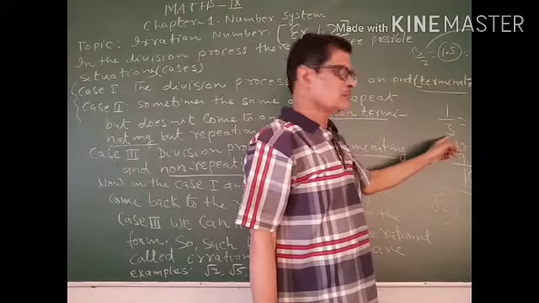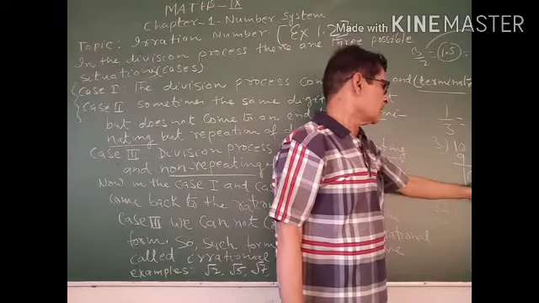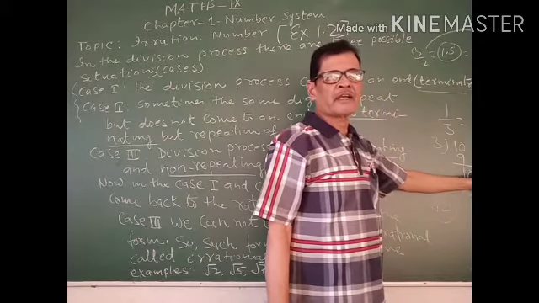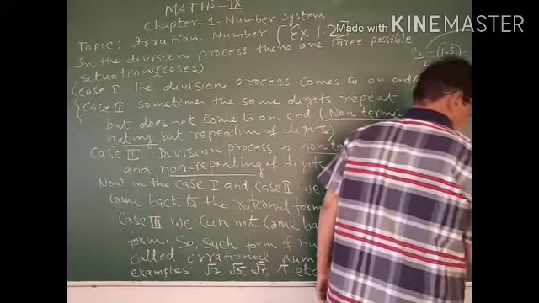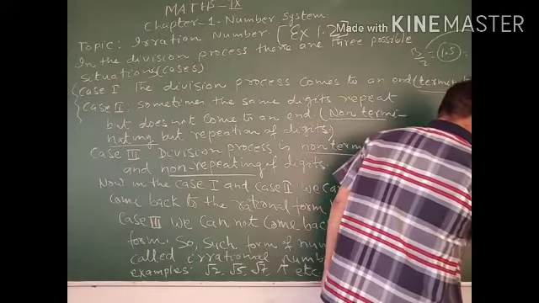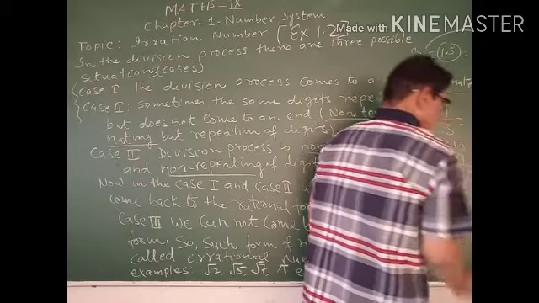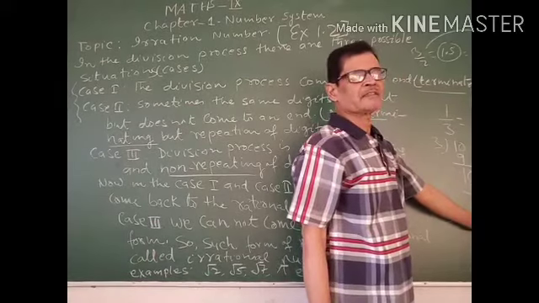1/3 will be equal to 0.3 recurring, and I shall tell you later on how we can change it to 3/9. जितने डिजिट पर रेकरिंग होता है उतना नीचे में हम 9 लिख देते हैं.